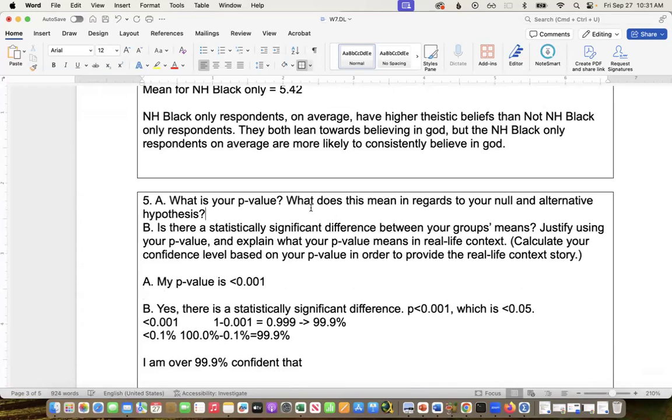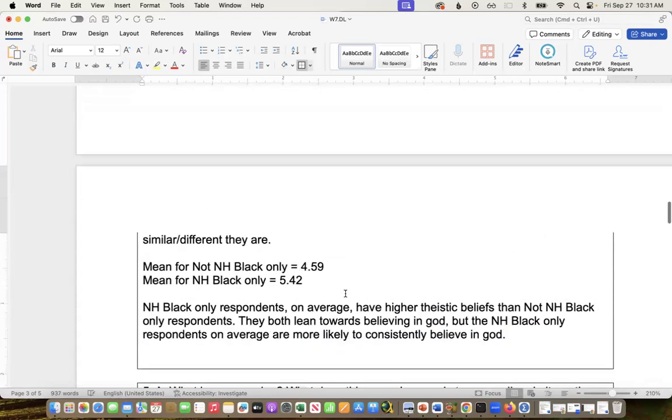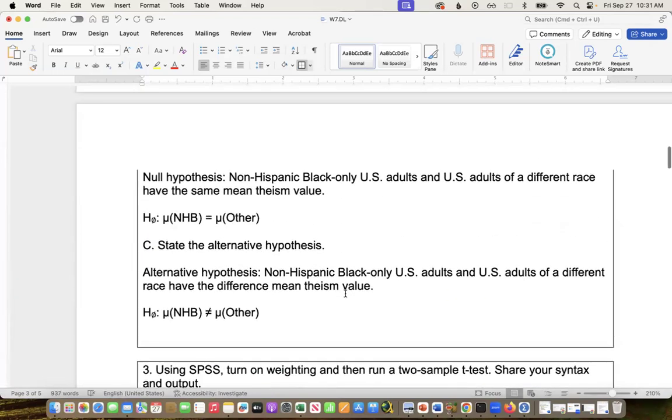and then I need to say, what does this mean regarding your null and alternative hypothesis? Because p is less than 0.05, I can reject my null and accept my alternative hypothesis. So for context, I already kind of wrote a contextual one right here.